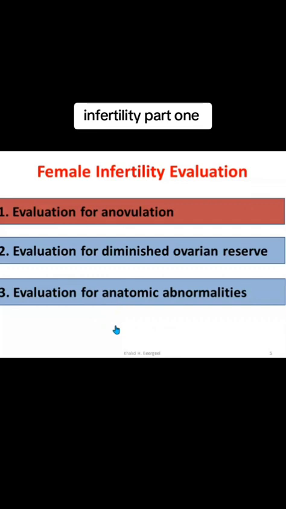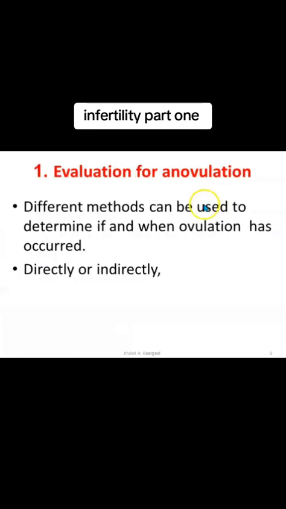For evaluation of female patients with infertility, we need these three evaluations. We need to evaluate their ovulation: is she ovulating or anovulating? Evaluation of ovarian reserve and evaluation of anatomical abnormalities. For evaluation of ovulation or anovulation, we have different methods, direct and indirect.